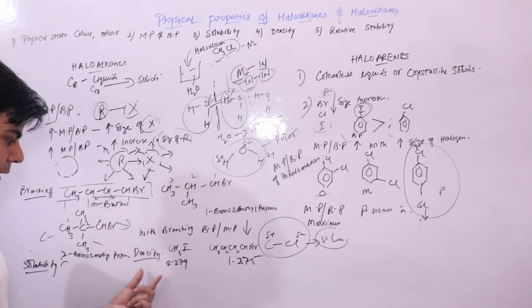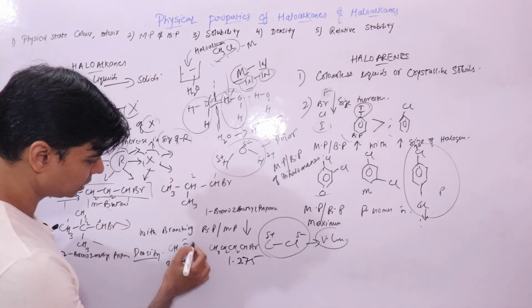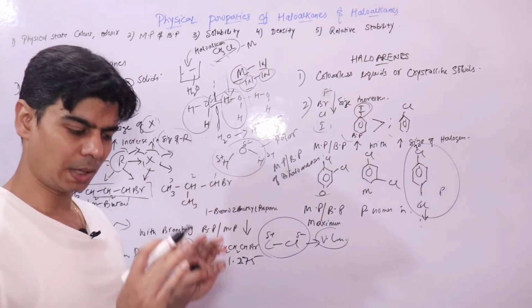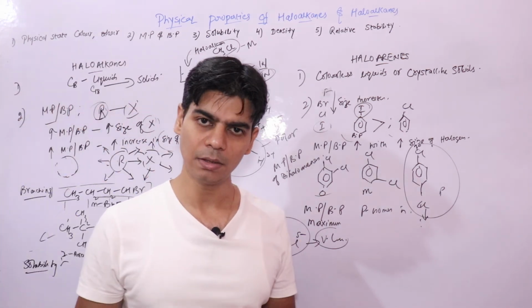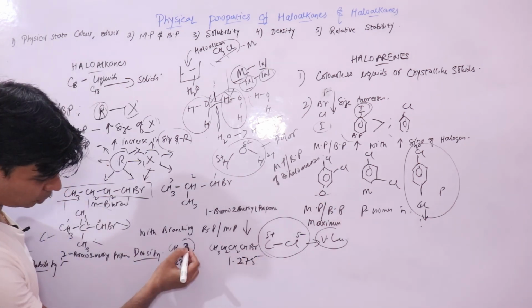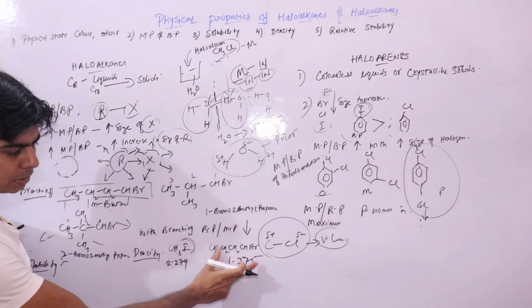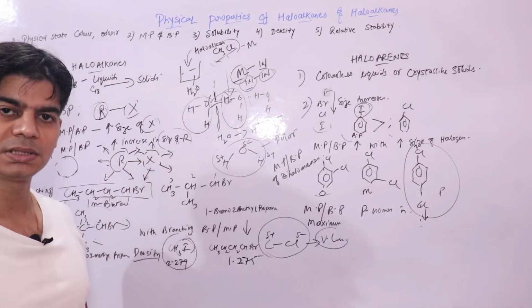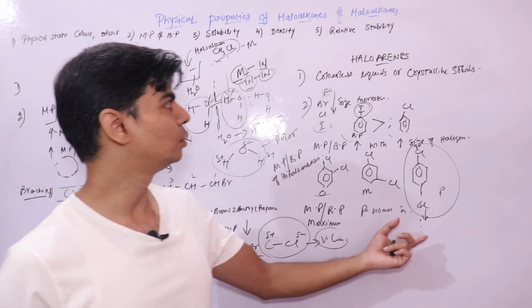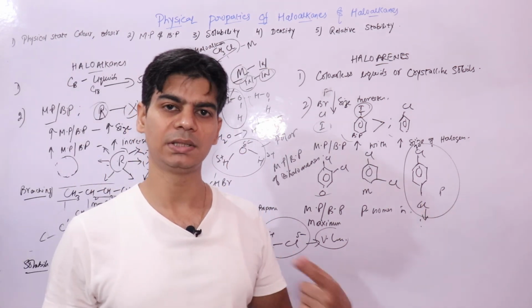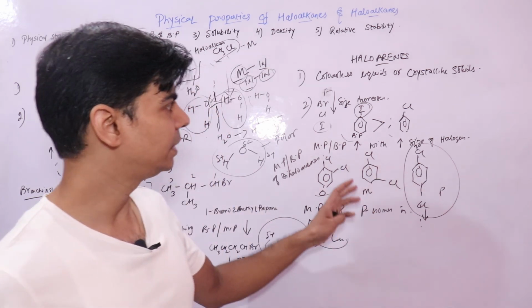So here the density increases with increase in size of the halogen atom. We know that size of iodine atom is bigger compared to your bromine atom, right? And the density of iodide is more compared to bromide, right? So we say that density increases with increase in size of the halogen atom. Same goes with haloarenes. The density increases, right, with increase in size of the halogen atom in case of haloarenes and haloalkanes.